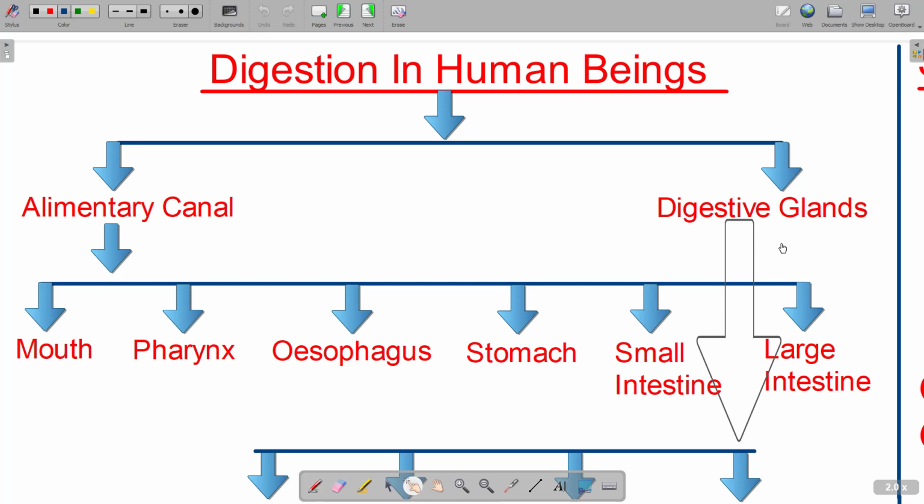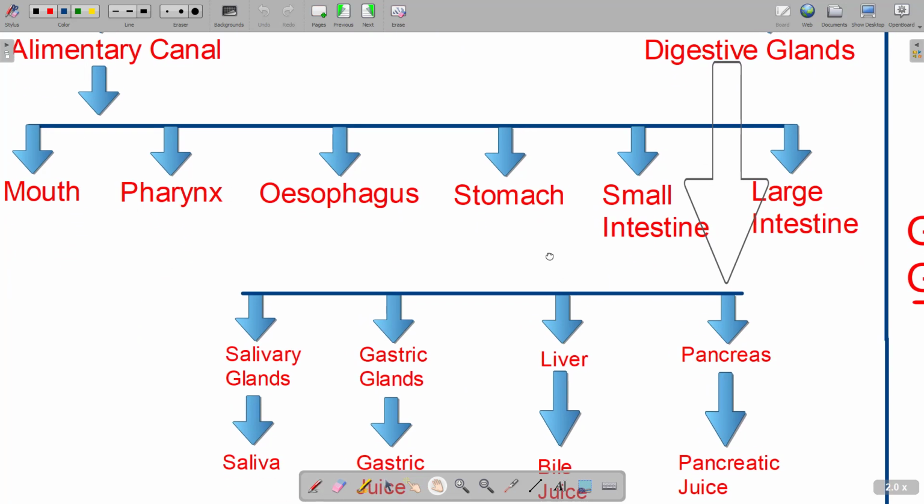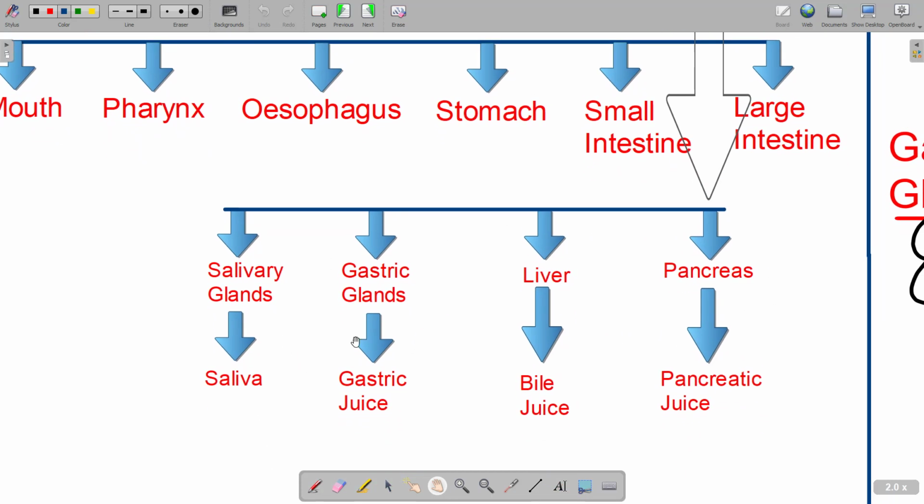I want to really focus here upon digestive glands. अब ये digestive glands actually कर क्या रही हैं? So digestive glands, if I want to talk about, there are 4 important digestive glands जिनका major function है, जिनके सारे secretions पे हम अभी focus करने वाले हैं. So salivary glands mouth में present है, right? इनका क्या secretion है? Saliva. Gastric glands का secretion, gastric juice. Liver secrete bile juice, and pancreas secrete pancreatic juice.